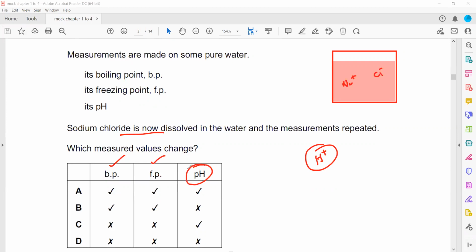Why won't it affect the pH? Because pH is only affected if the amount of hydrogen ions or hydroxide ions changes in the solution. When we add a salt, the salt dissociates into positive and negative ions, but these ions do not contribute to a change in the pH. That's why it does not affect the pH of the solution. So B is the right answer.